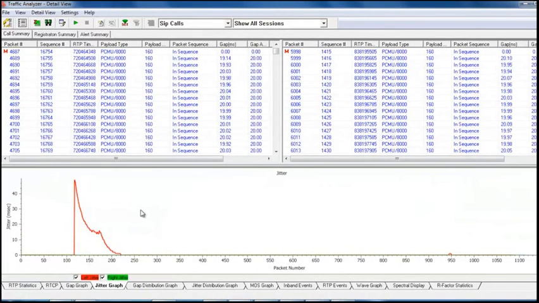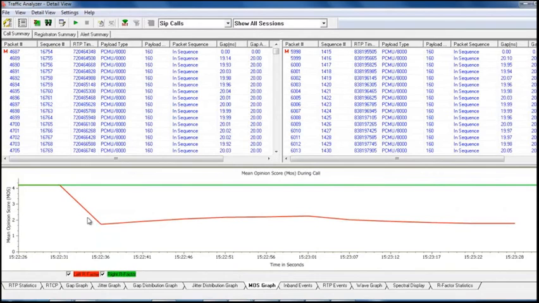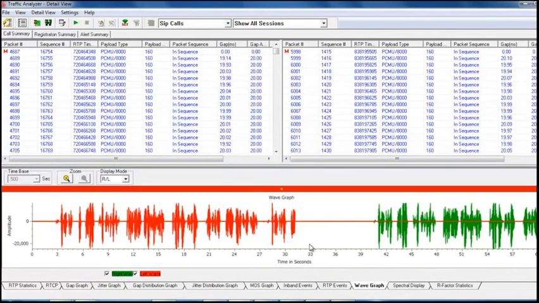You can see the jitter graph on this call. There is a MOS graph. You can see that there is a degradation in the MOS score because of the packet loss that happened on that call. It happened in only one direction. We display the wave graph also for the call.